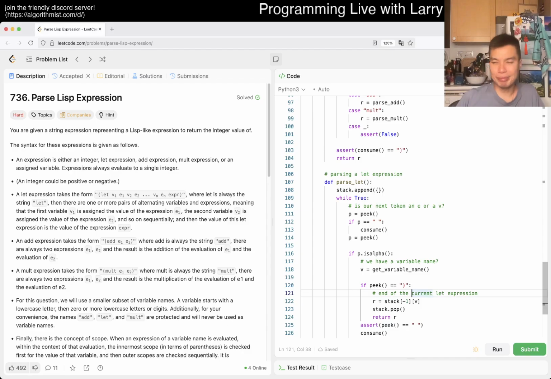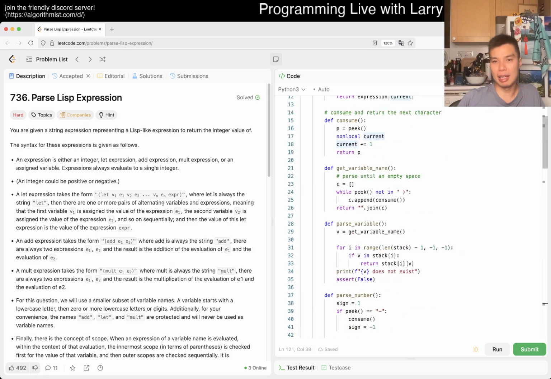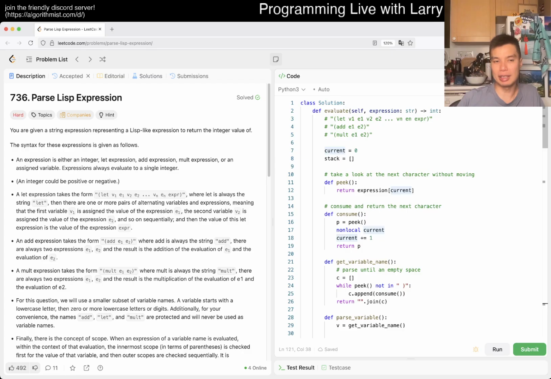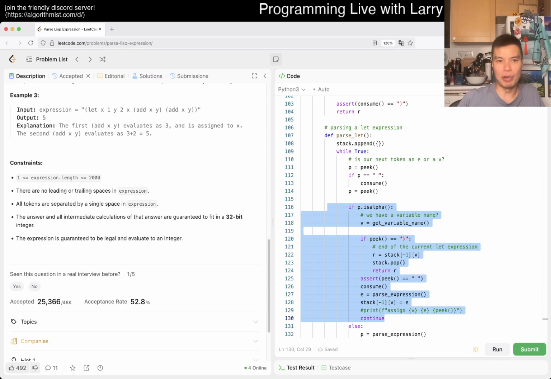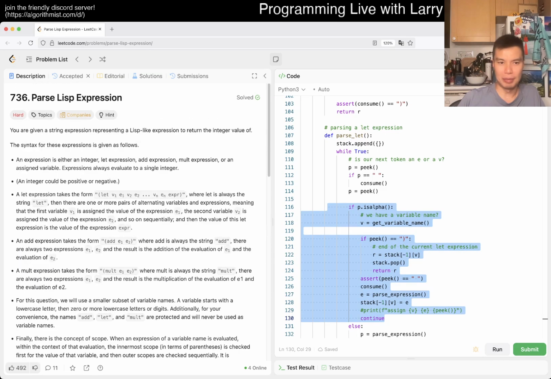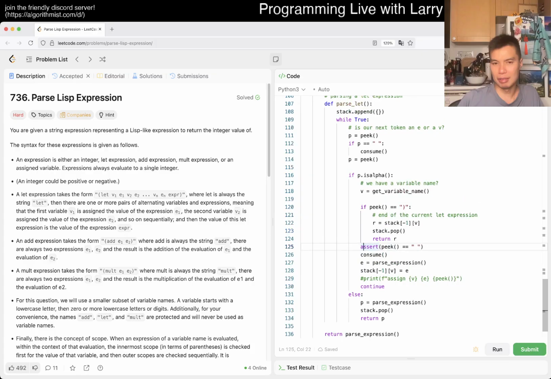Oh, actually, sorry, I rushed it because I didn't even get to talk about it. But just to think about this, it is a recursive descent, and it's just a language accepting thing. The only tricky part is the variable number of let expressions. I got a little bit confused as well because they have e of n and an expression at the same time. It's a little bit awkward for sure. I wish this was a little bit clearer, then it would have been much easier.